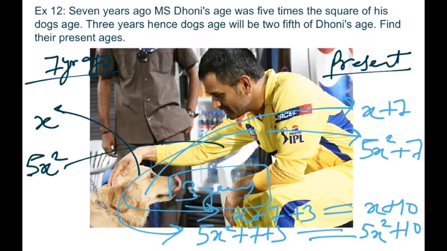It is given that 3 years hence the dog's age will be 2/5 of MS Dhoni's age, which means x plus 10 would be 2/5 of this value.